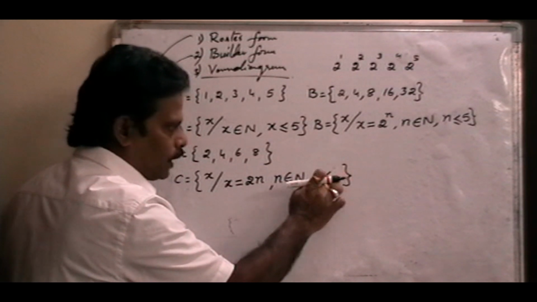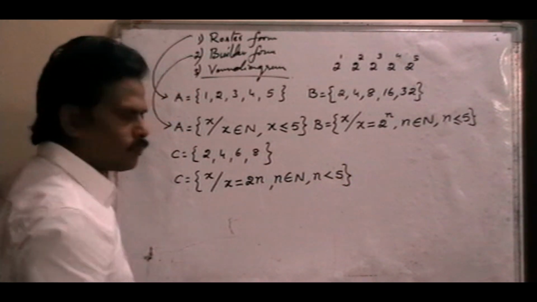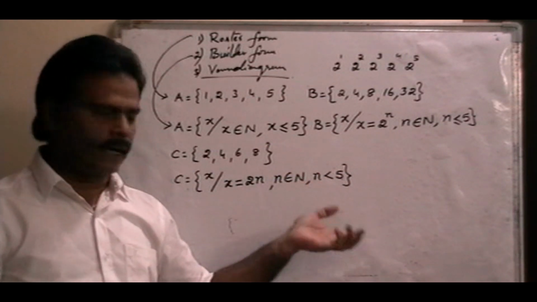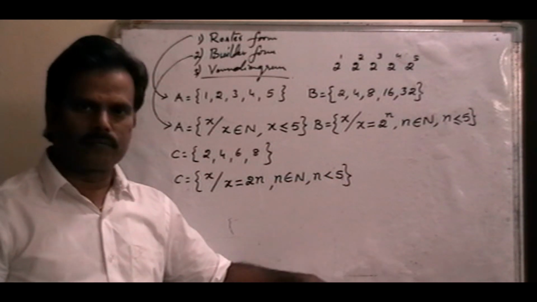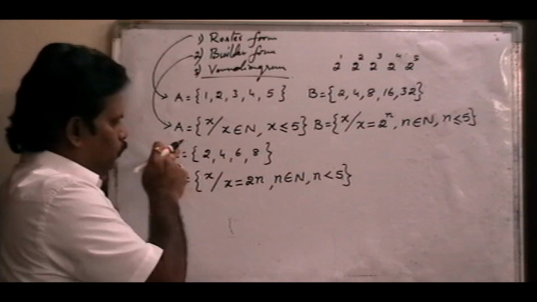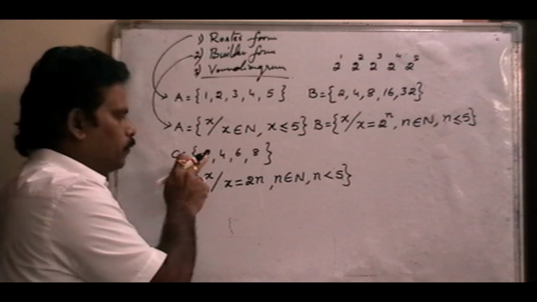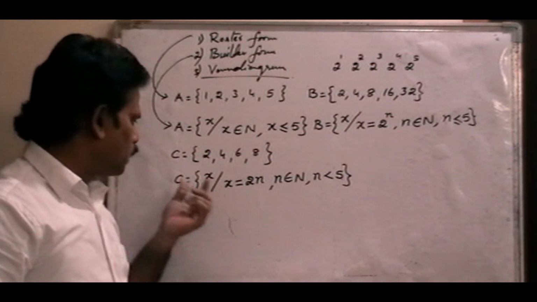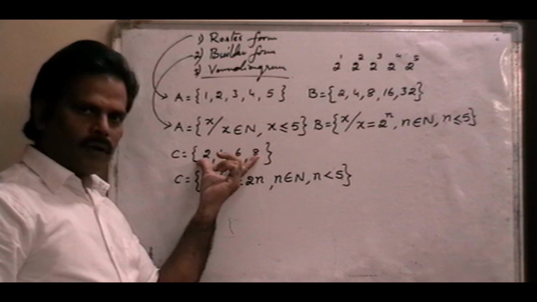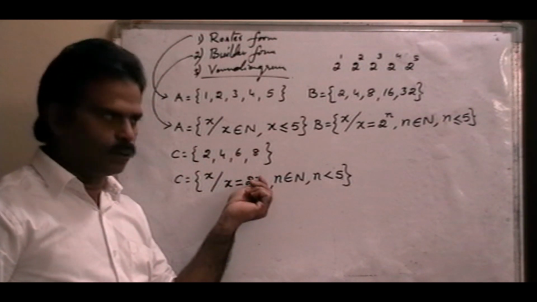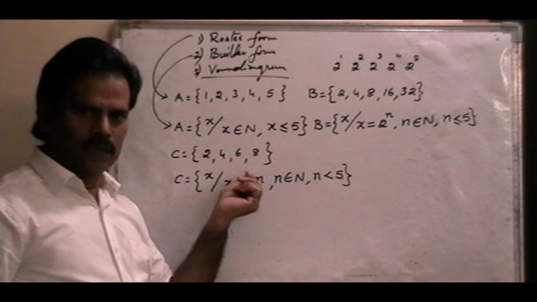Otherwise we can write n less than 5. Less than 5 means what? A natural number less than 5 can only be up to 4. So it is also one of the set builder forms. That means if C is a set of even numbers 2, 4, 6, 8, the set builder form means C is a set of elements x such that x is in the form of a multiple of 2, which is nothing but an even number.